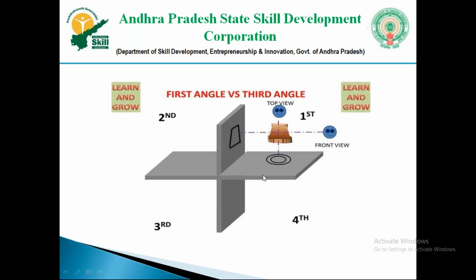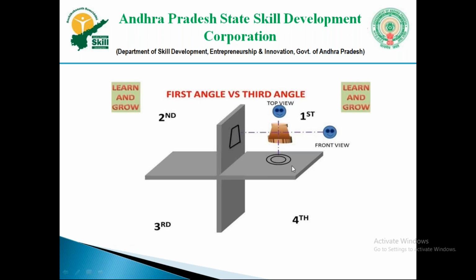When we are representing the top view and front view, we need to draw them in a single plane. These are the two planes, and we are going to draw them on a single paper, a flat paper. For that convenience, we are going to tilt this horizontal plane by 90 degrees in a clockwise direction.